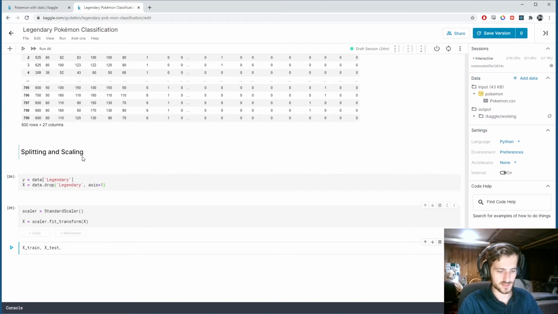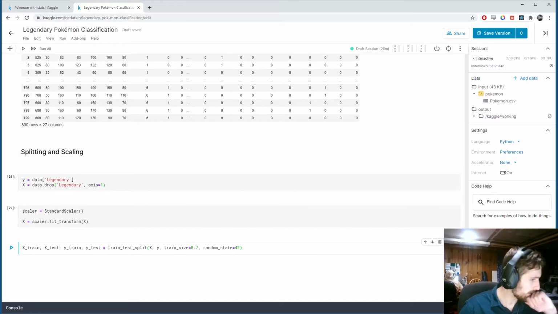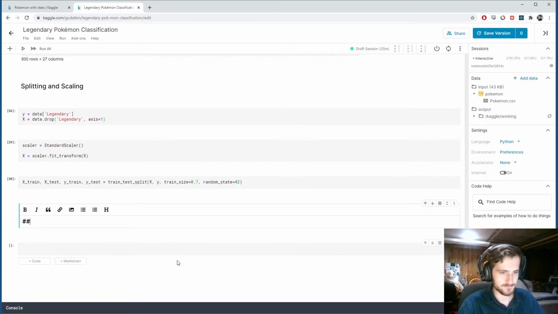So X_train, X_test, y_train, y_test. It's going to be train_test_split of X, y, and we'll give it a train size of 70%, 0.7. And let's also include a random state so we can reproduce the results. We'll give it 42. It's the number I like to use. And with that, we should be ready to train.